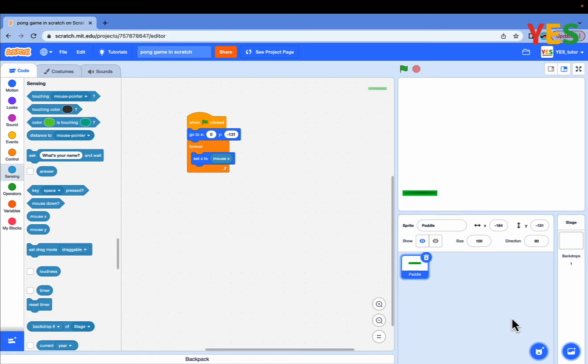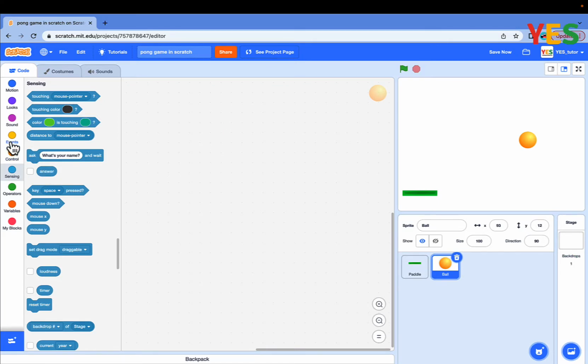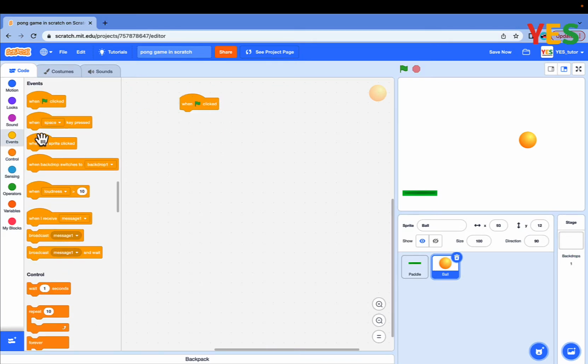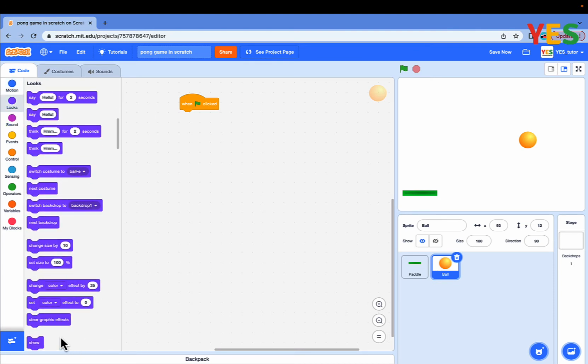What should we make for the paddle to paddle on? Make a new sprite and click on ball. And drag a one green flag click and go to looks and show.